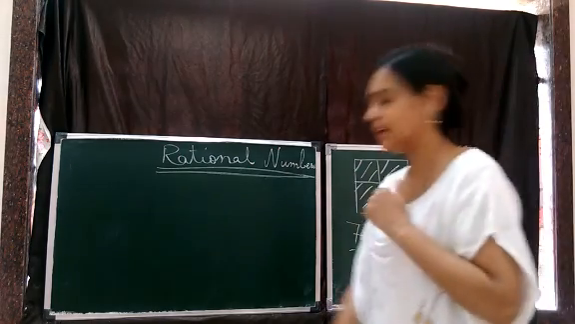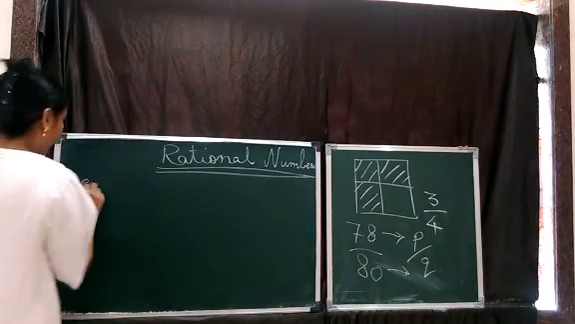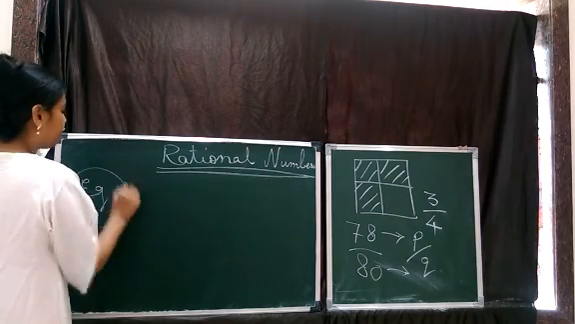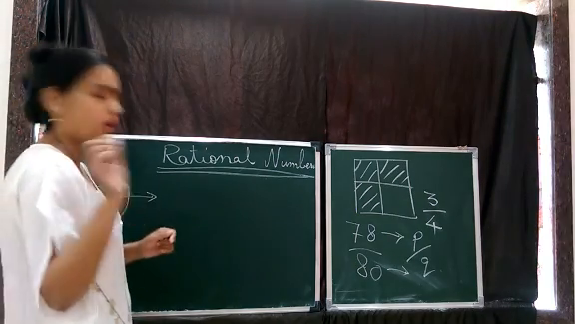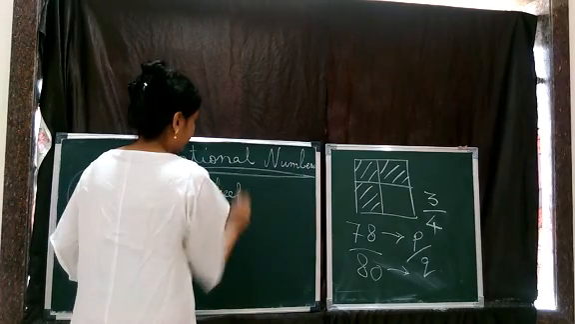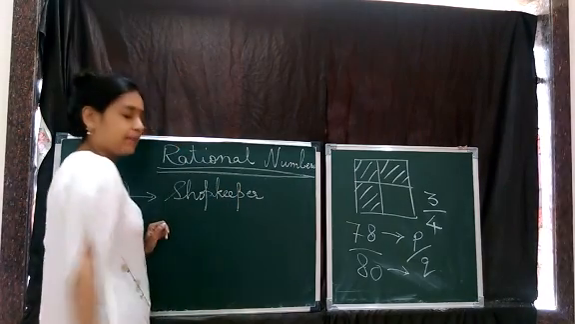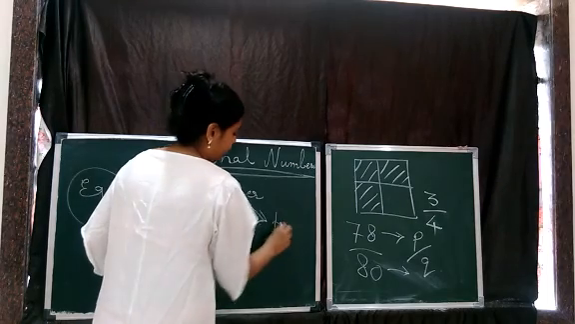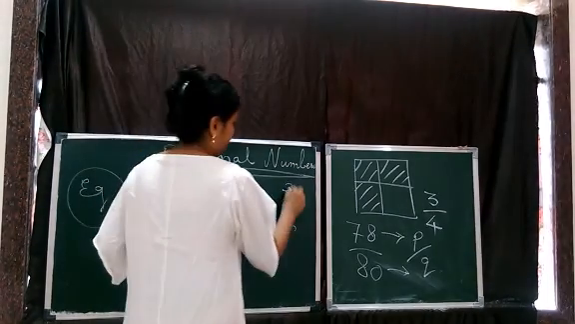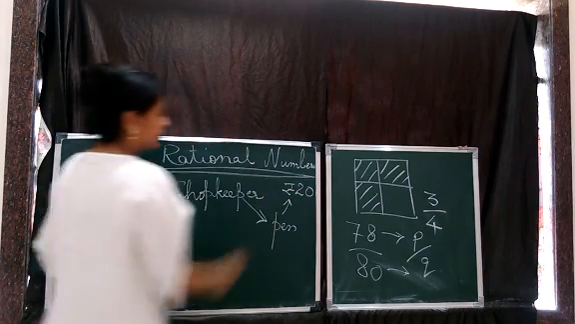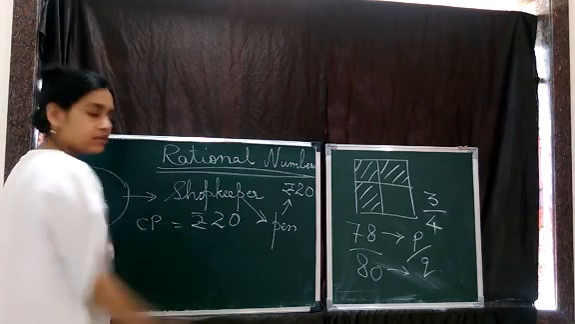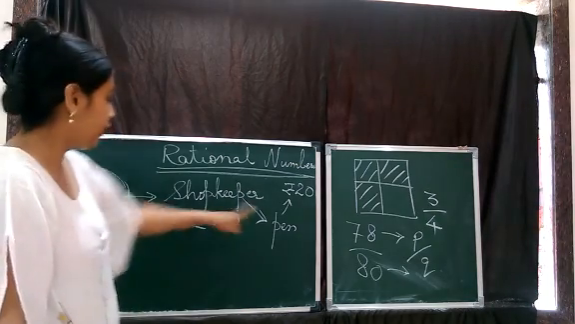For this, let's take an example. First, I am starting with integers. Like for example, suppose there is a shopkeeper. He buys a pen for rupees 20. So this 20 is the CP, the cost price of the pen.